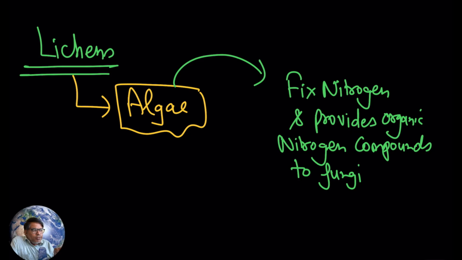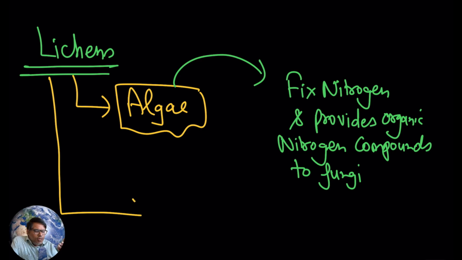So in lichens, the algae will fix nitrogen, and they will also synthesize organic nitrogen compounds, and all these nitrogenous compounds now will be available to the fungus. So the algae part is providing nutrients to the fungus. This way both are going to get the benefit. So hopefully this point is now clear to you.